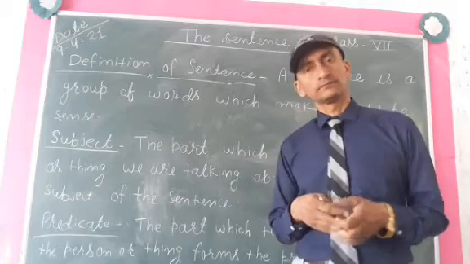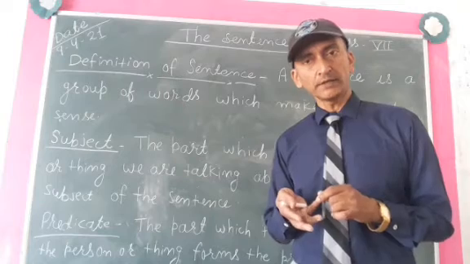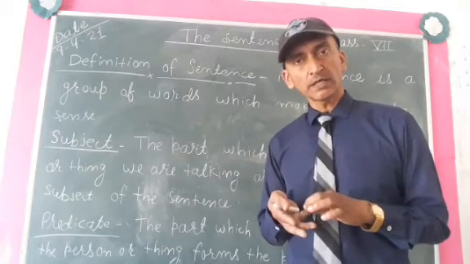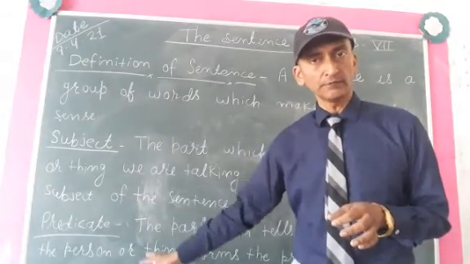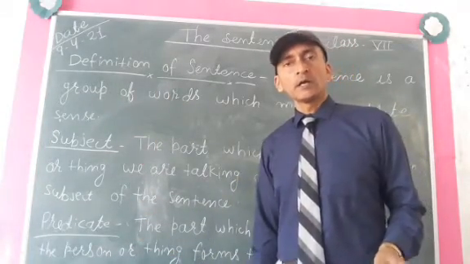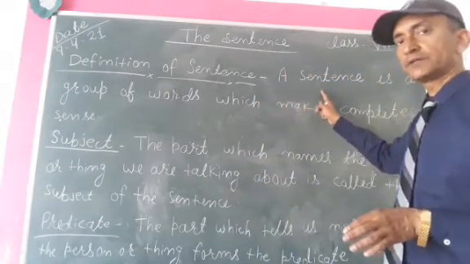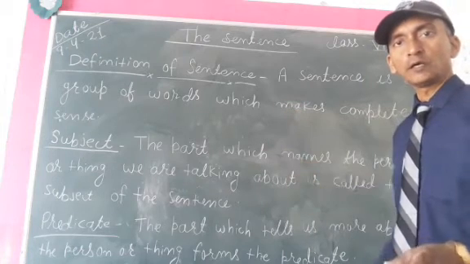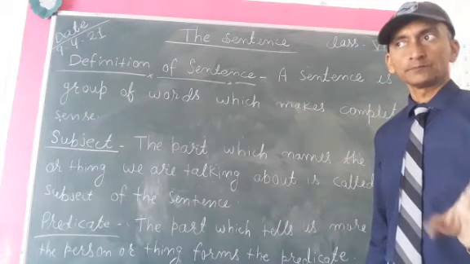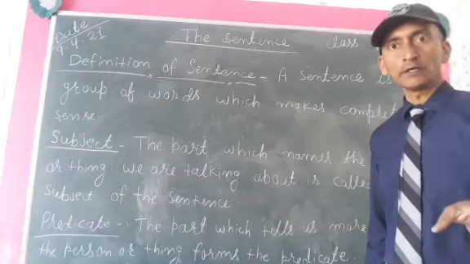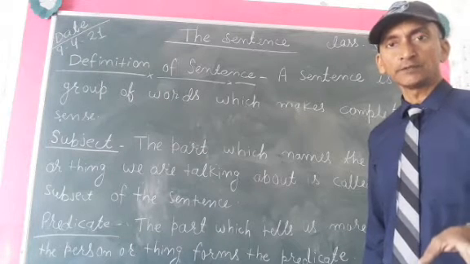So till now we have read about the definition of sentence, definition of subject, and definition of predicate. Once again, I am going to repeat all these three definitions. A group of words which makes complete sense is called a sentence. Two or three things should be remembered while writing a sentence.